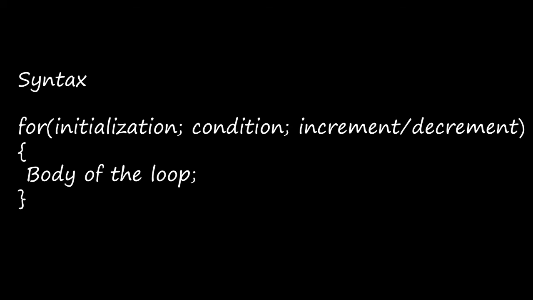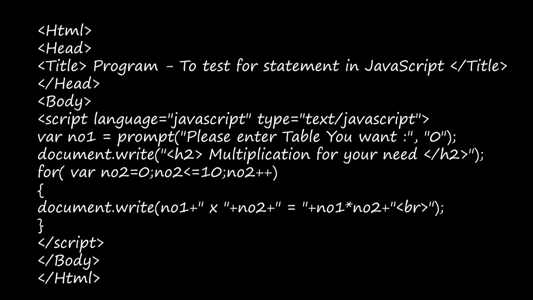Let's see an example for this for loop. Okay, it is on page number 323. Just refer to it. First we have opened the HTML tag, then the head tag, and then the title tag, and we have given the title "Program to test for statement in JavaScript", then closed the title and head tags, and then we have opened the body tag. Inside the body tag, we have script language is equal to JavaScript, type is equal to text/JavaScript. With this script line, we are including the JavaScript inside this HTML, right?